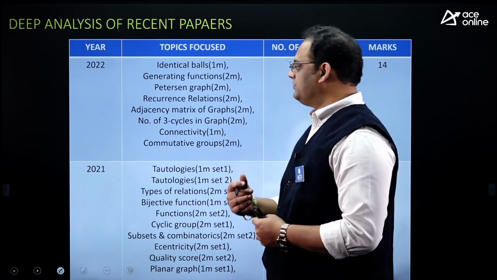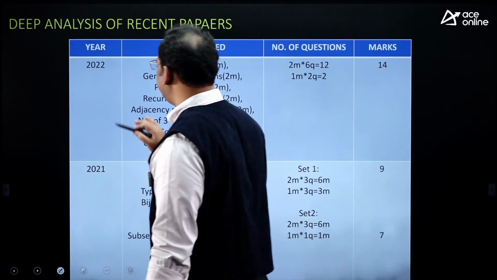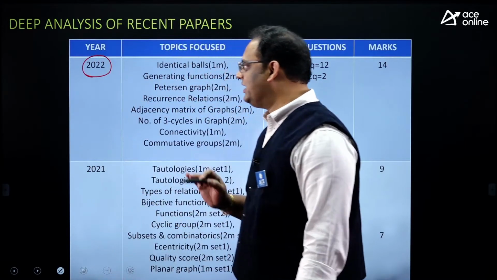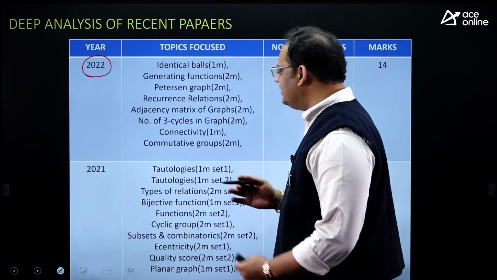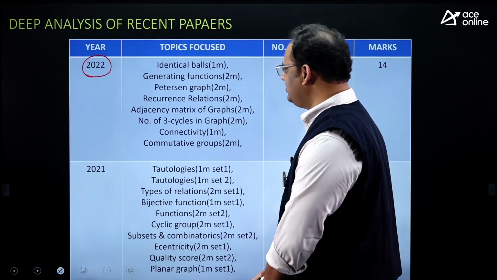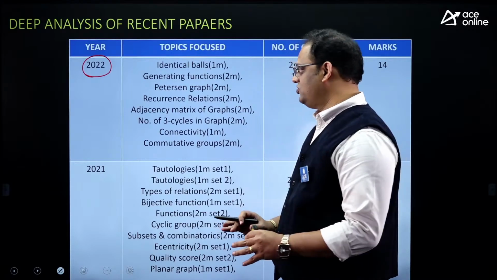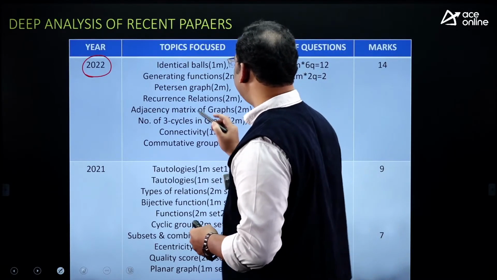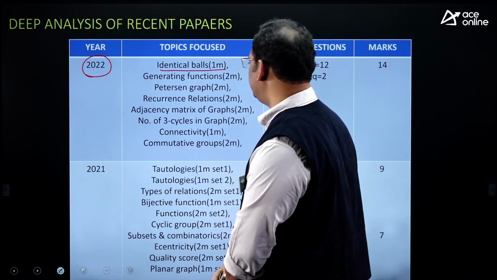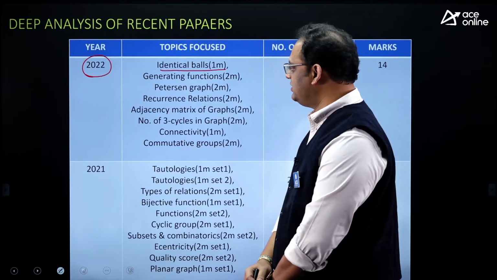In our preparation strategy, let us take the latest GATE paper, my dear, the 2022 paper. In our 2022 paper, we have questions from different areas. Just see how they touched the areas. We got a question from identical balls and identical bins. That is a 1 mark question in the 22 paper, the recent paper.